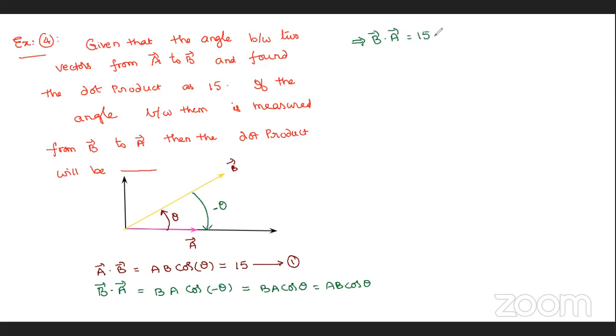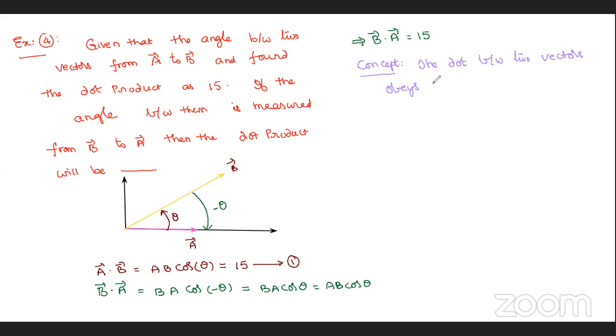Now, what concept did you learn from this example? The concept that you have to remember is that the dot product between two vectors obeys a law. Try to recollect the laws.